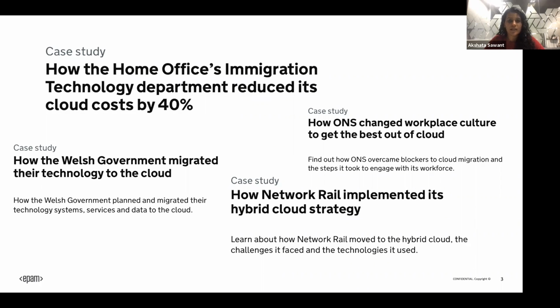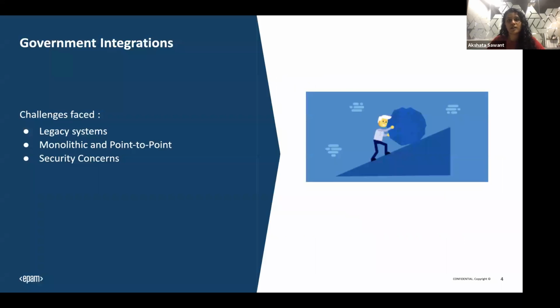So why are we discussing government technologies and government cloud integrations so much? Because the private sector has been doing these things for quite a long time, and generating good revenues as well. But why are we more concerned about the government cloud? The reason is that government and public organizations have been facing a lot of challenges integrating. To overcome these challenges and make integrations easy with the cloud, APIs and integrations overall, we need to adopt cloud technologies.